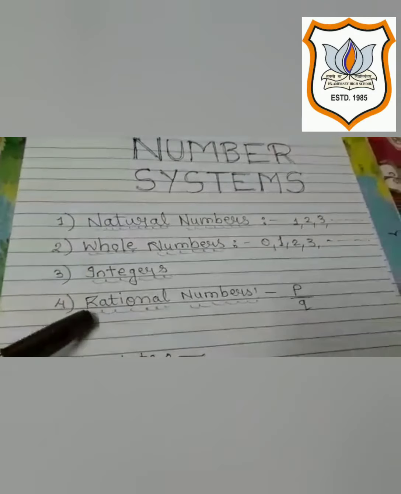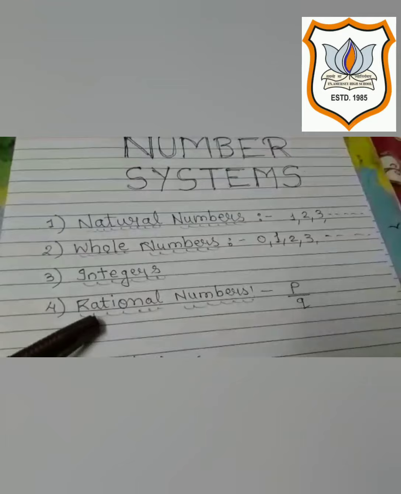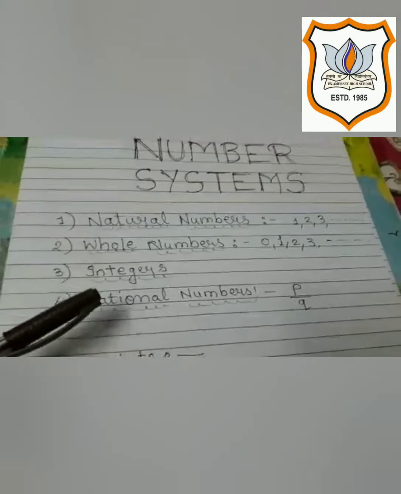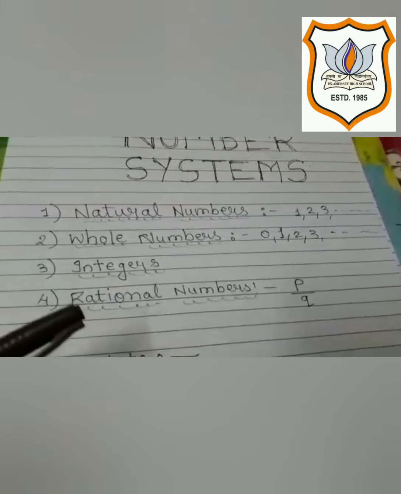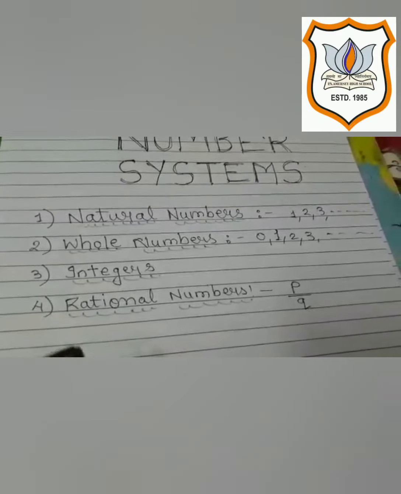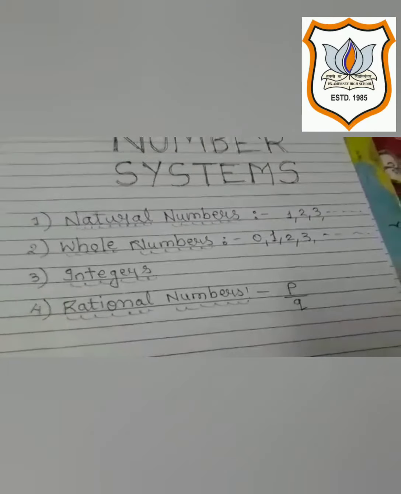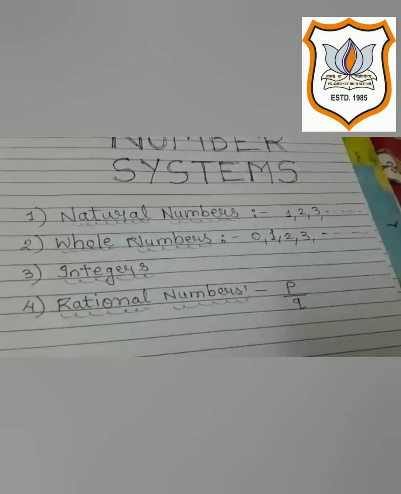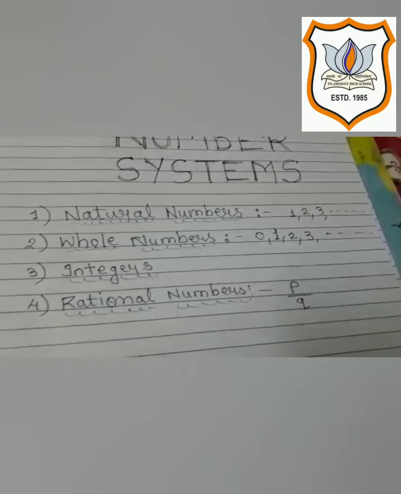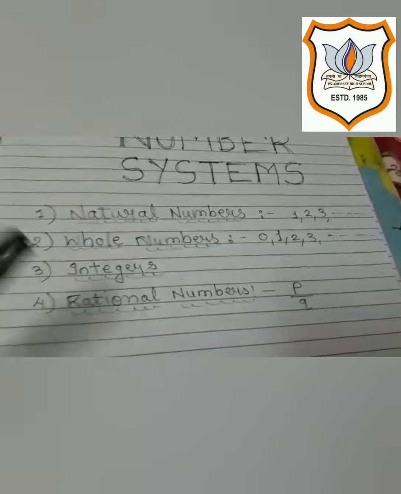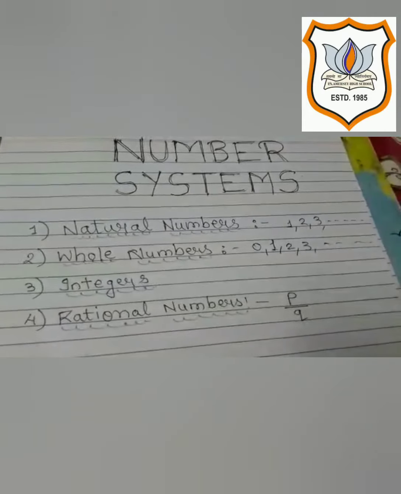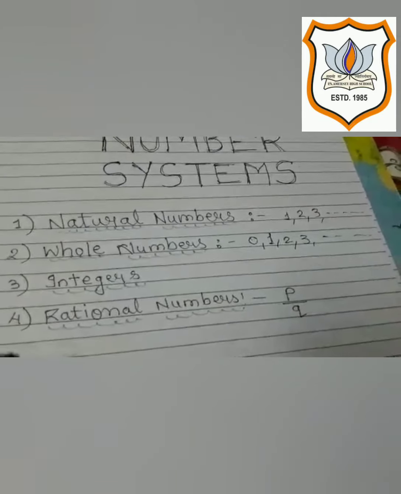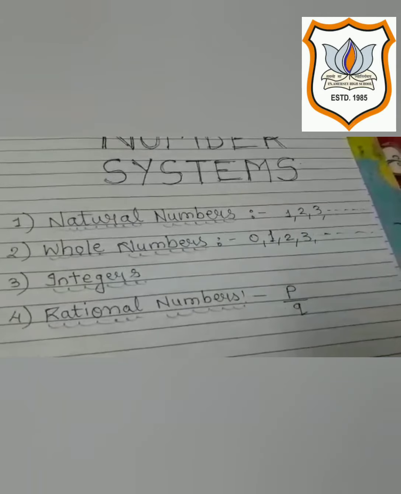And the last thing is rational numbers. Rational numbers, we can say, are the numbers which are in the form of fractions, in the form of P upon Q, where Q should not be equal to 0. Now, if I ask you, can you tell me 45 is a rational number?